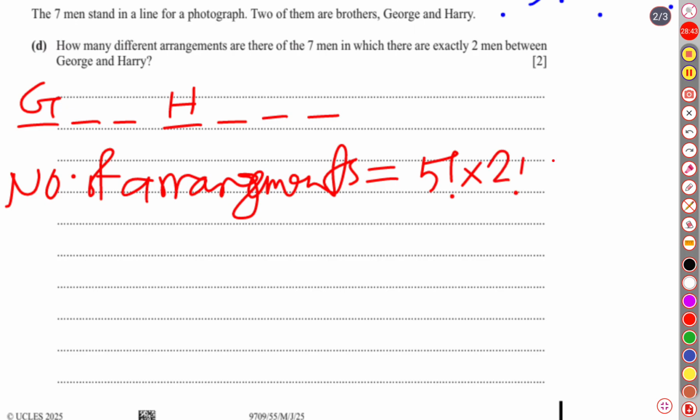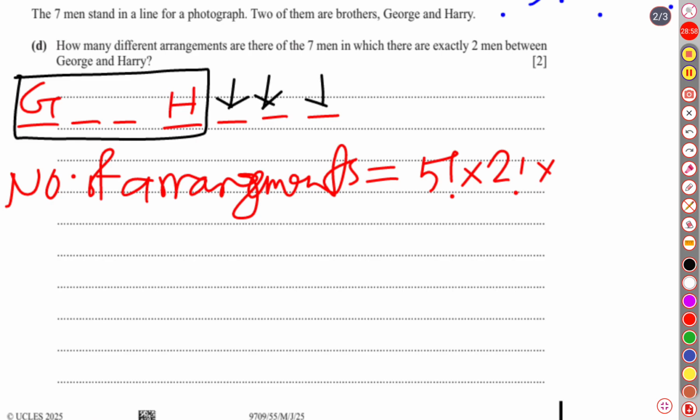So 2 factorial. Now, suppose this is a box. This box can be over here, there, as well as there. So in total there are 4 possibilities of changing their position. So let us multiply by 4, not 4 factorial. Remember, they can change their position in 4 ways, not 4 factorial.